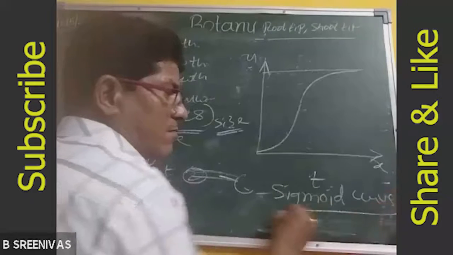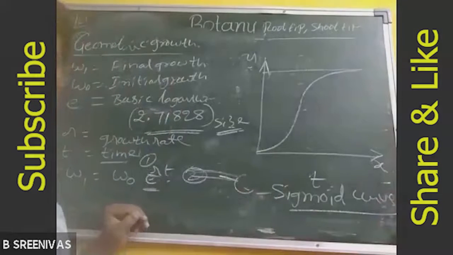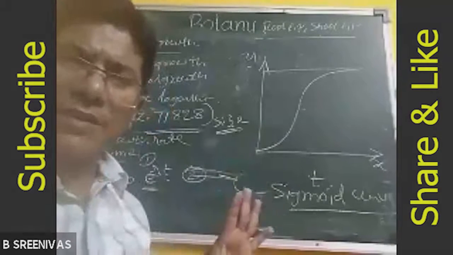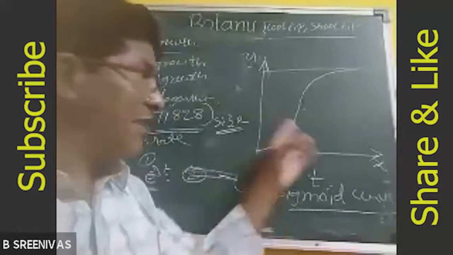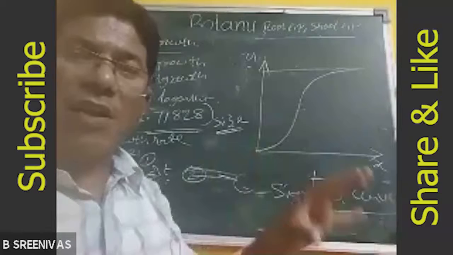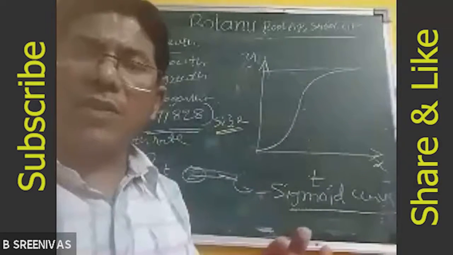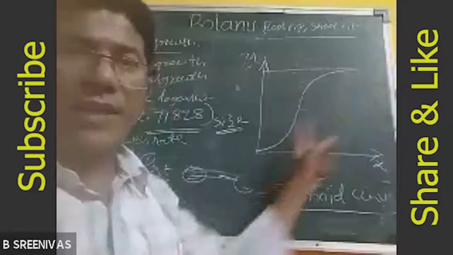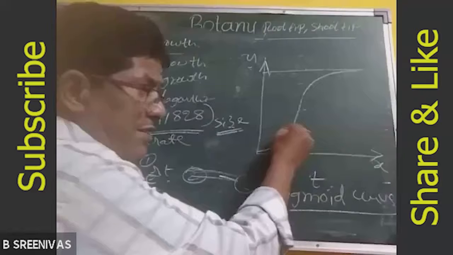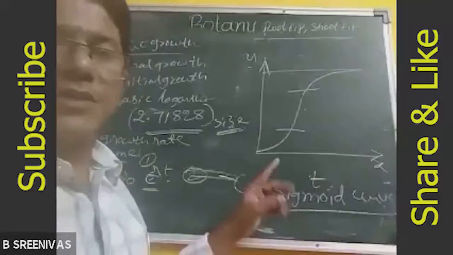So geometric growth shows the sigmoid curve. The sigmoid curve is a characteristic feature of living organisms. For every living organism you take, the growth must follow this sigmoid curve shape, or otherwise it is not a living organism. So all living organisms, geometric growth will show the what? Sigmoid curve.